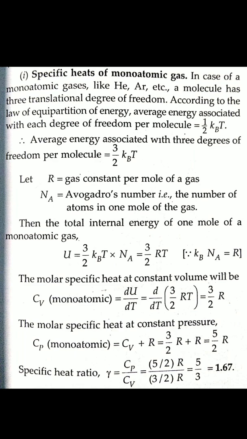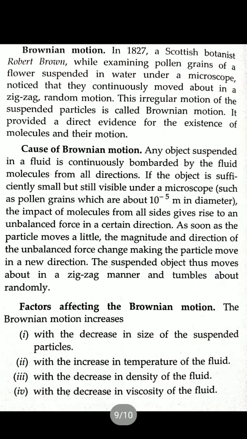We know that. Before we discuss the specific heat of monoatomic gas, first of all we discuss the law of equipartition of energy, because we use this concept to find the specific heat.